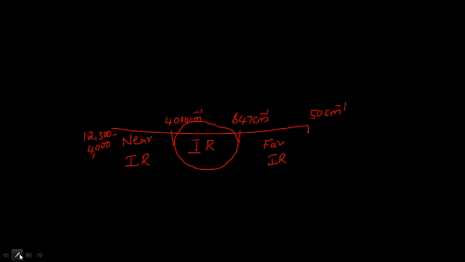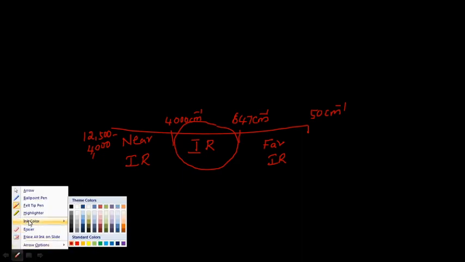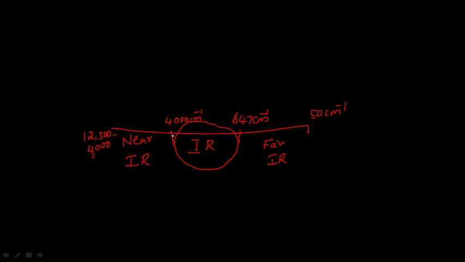For the structural elucidation of organic compounds, only this region is applicable for structural interpretation. And this is known as the far IR region, 647 to 50 centimeter inverse.